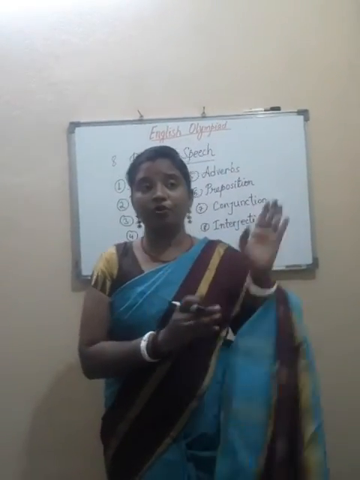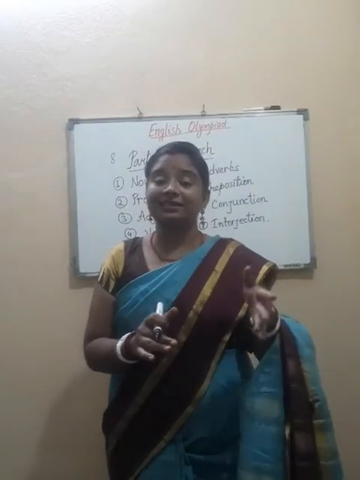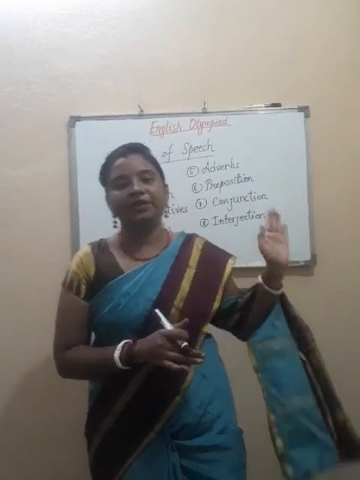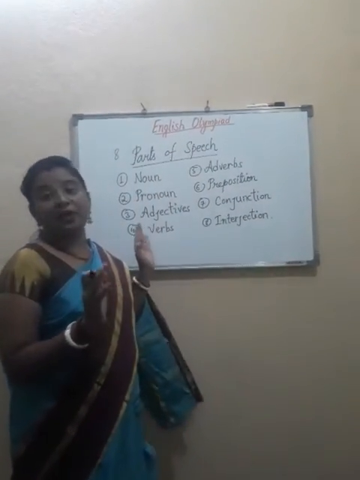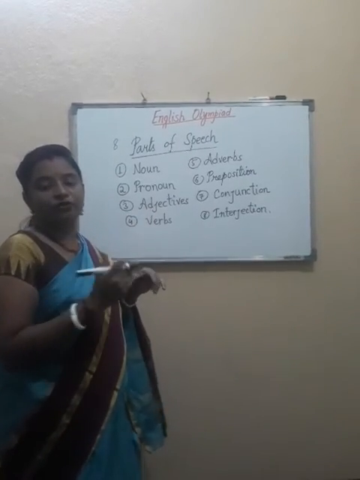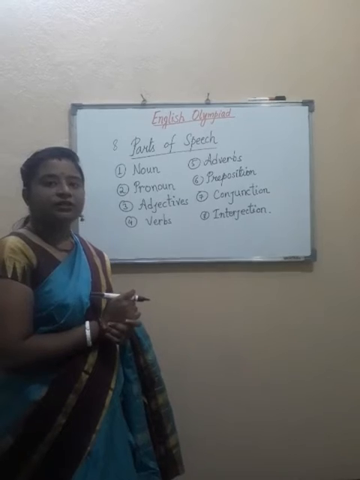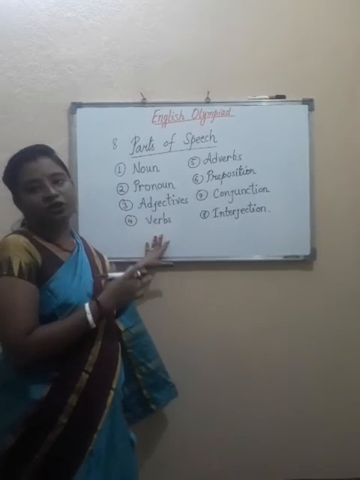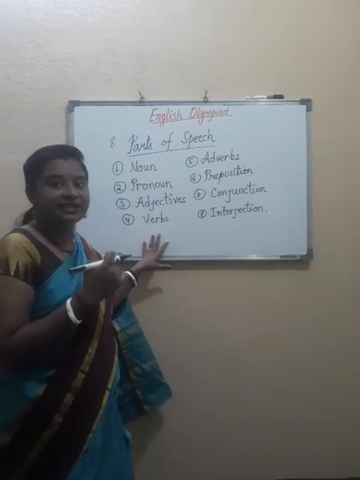When you read about all these, there will be a separate lesson for a separate part. The first part of speech is noun, and there is a whole lesson over it. Today, you just know the introduction part of all these 8.